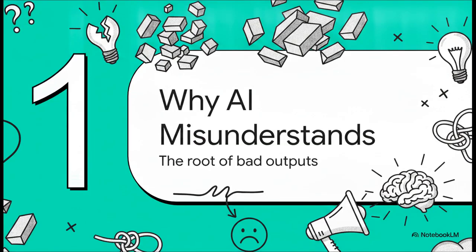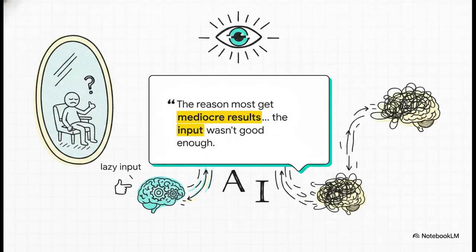Why AI misunderstands you. We've all been there, frustrated by generic or just totally unhelpful results. But there's this great quote that hits the nail on the head. The reason most people get mediocre results from AI isn't technology. The input wasn't good enough. It's exactly like looking in a mirror. If your input is lazy, the AI is literally just going to reflect that laziness right back at you. The problem usually isn't some weird glitch. It's just that AI is vastly better at strictly following your direct instructions than it is at making assumptions about what you actually meant to say.